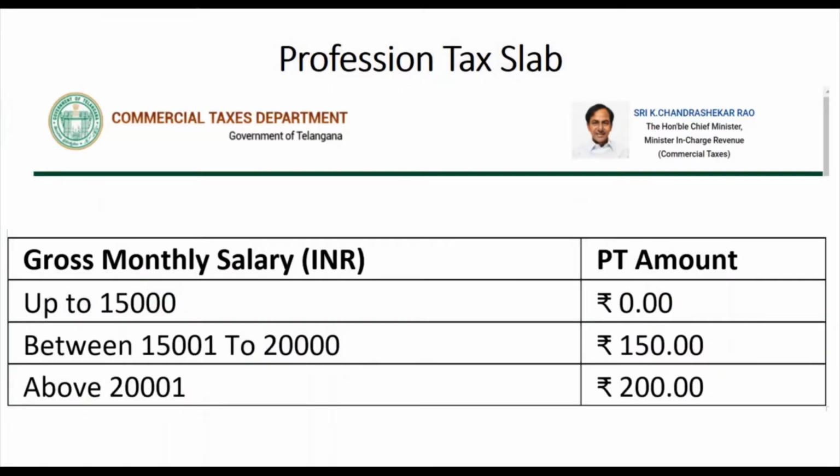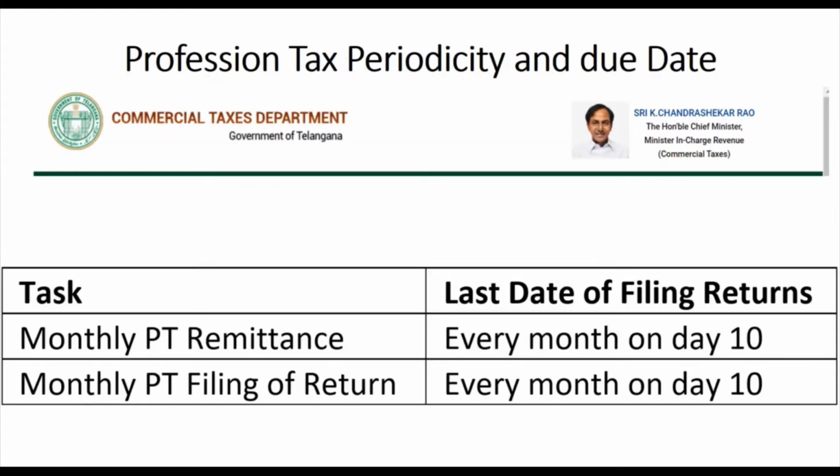Here is the professional tax slab rate. Gross monthly salary: if up to 15,000, the PT amount is nil. Then for 15,000 to 20,000, the PT rate is 150 monthly, and above 20,000 the PT rate is 200 monthly. And here is the Telangana PT periodicity and due dates.